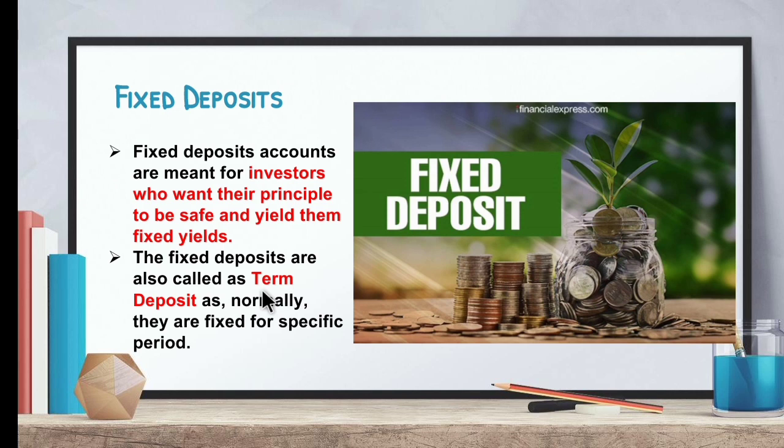After the 2 years, the interest amount will be added to the principal and you will get it in return. That is called a fixed deposit. As I told, it is for a specific period of time and is also known as a term deposit.